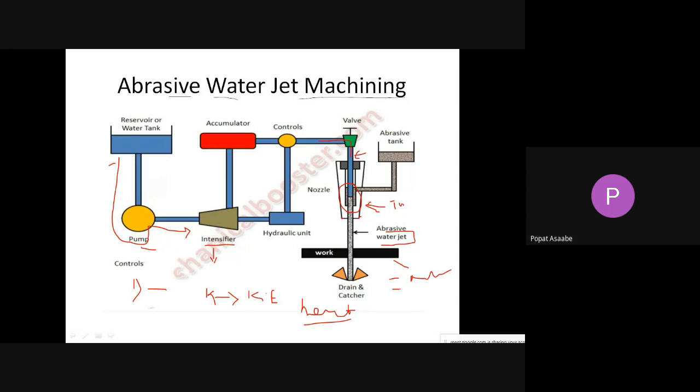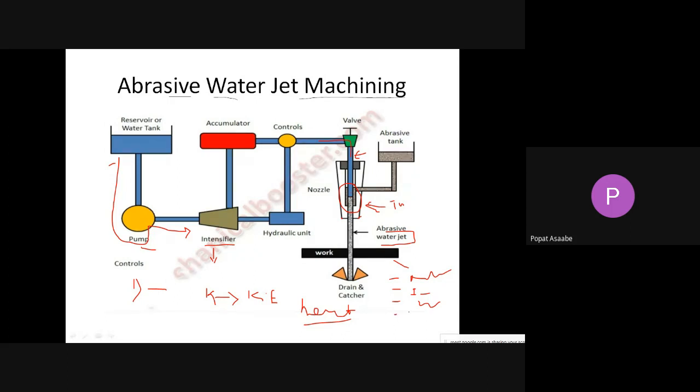Second, the initial investment of abrasive water jet machining is very low. Then in this machining process, there is no direct contact between the workpiece and tool, so there is no chance of inducing traces, which means this process is trace free.